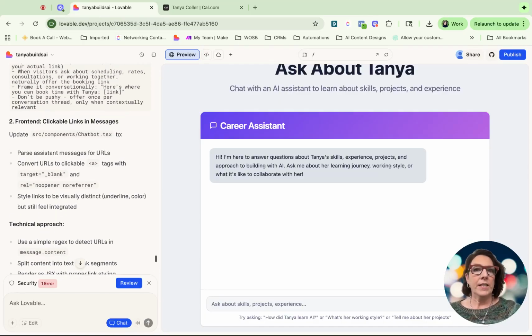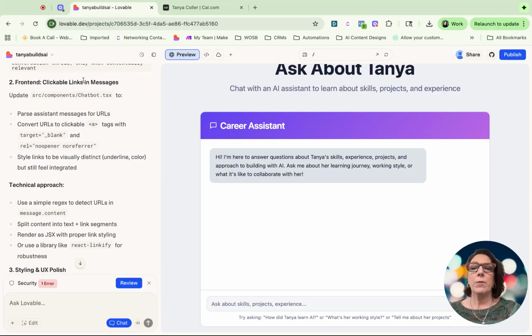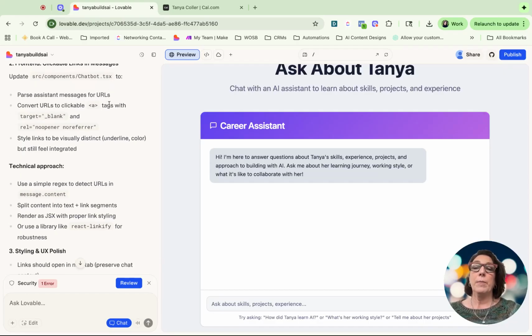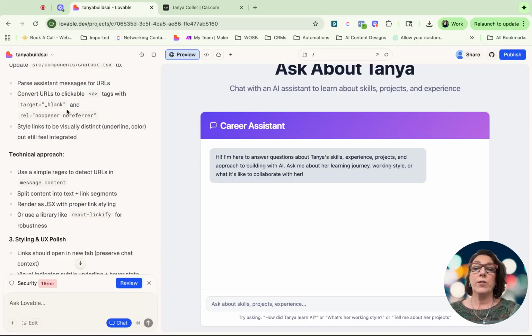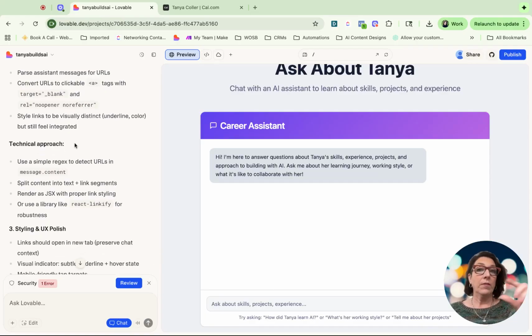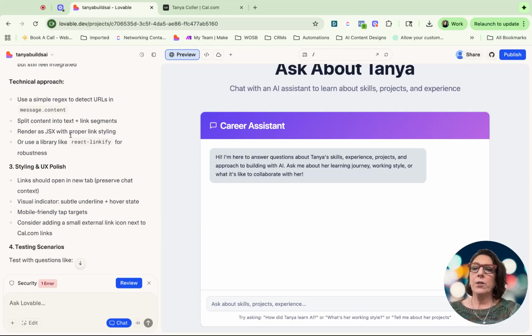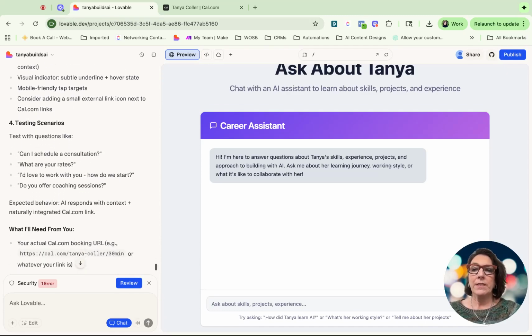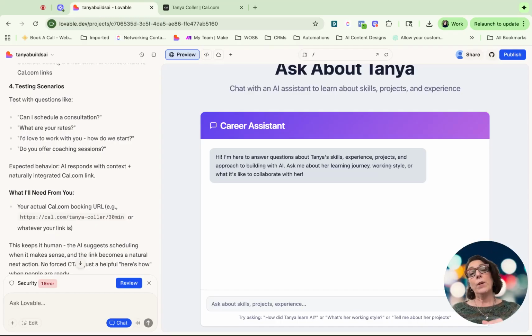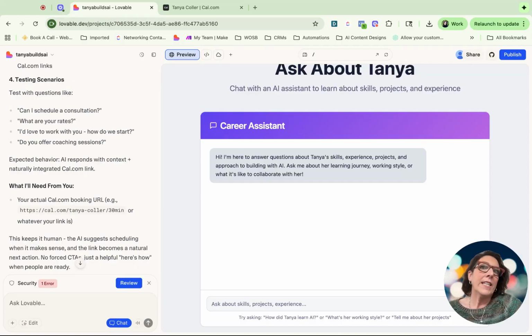Great. So now that's going to happen on the back end. On the front end, what we're going to do is go back into the source code of components in our chatbot file, and it's going to look for URLs in messages. It's going to convert those and create links, like hyperlinks, right? This is what the technical approach is going to be, and this is some of the styling. And then once it's done, I'm going to have to come back in. It's even giving me suggestions of how to test.